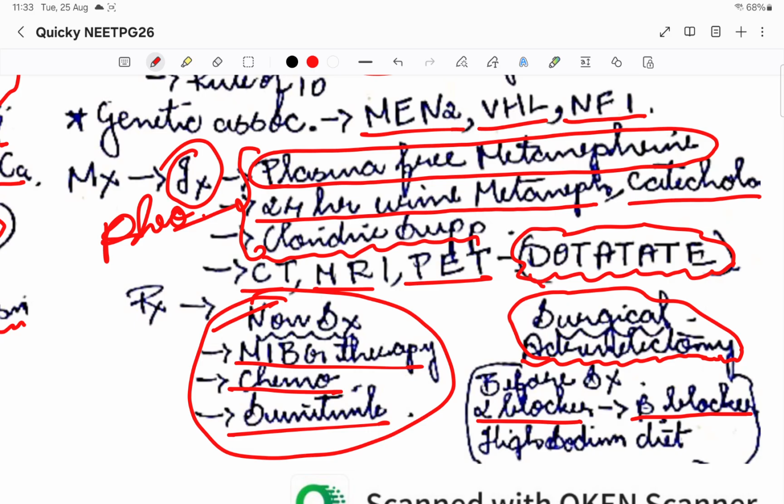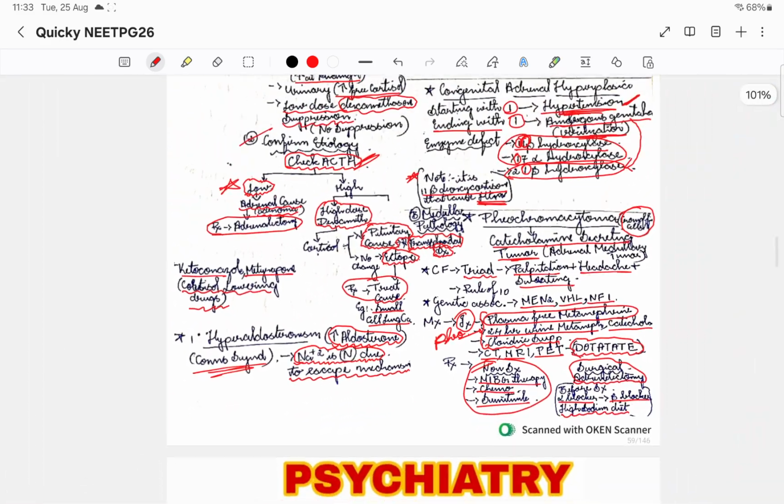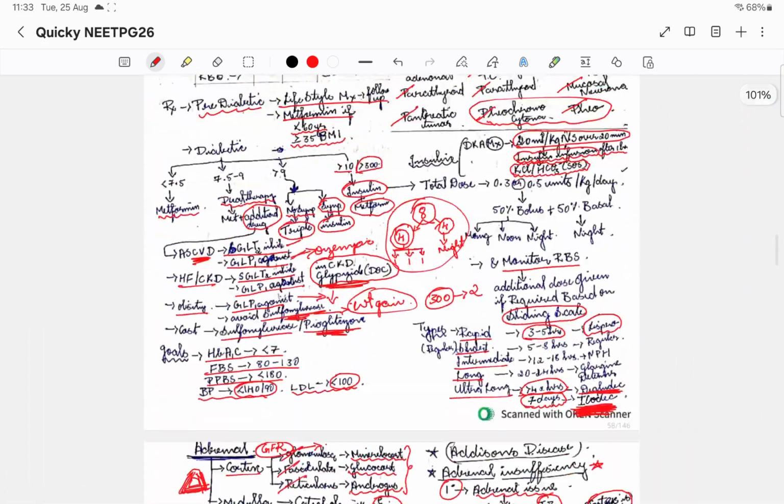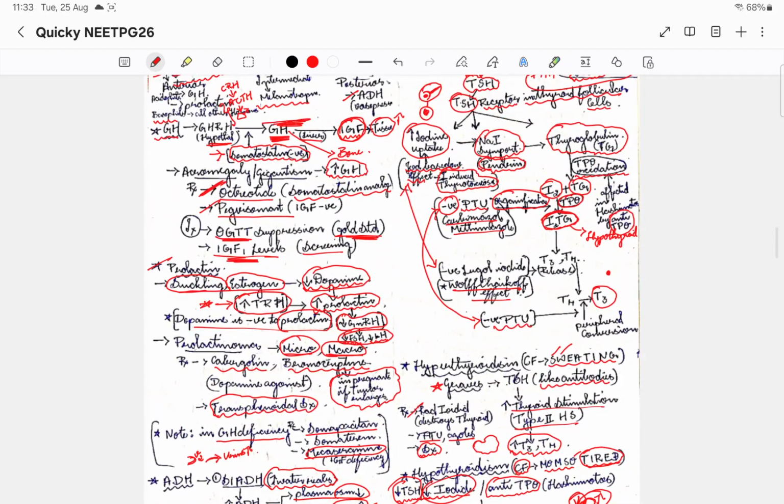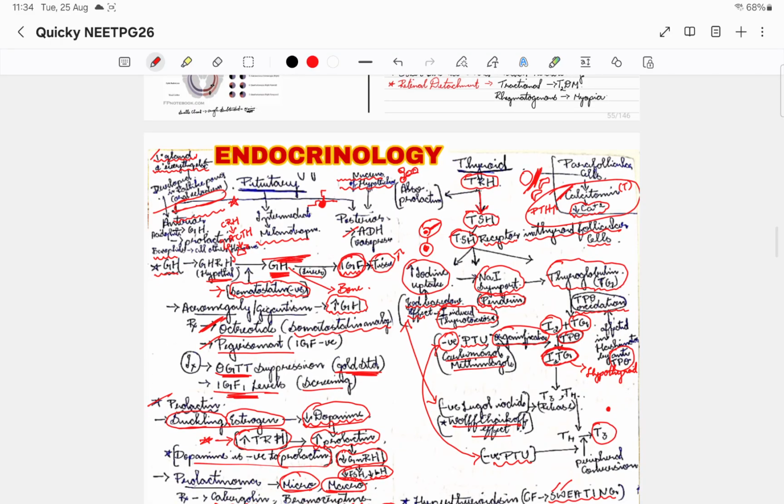Then a high sodium diet should be maintained. Because as we are removing the adrenal gland, aldosterone action will be reduced. Aldosterone reduced means there is no sodium reabsorption, so that is why a high sodium diet should be given before doing adrenalectomy. So these are all the things with respect to endocrinology. You got it right. All the endocrinological organs we discussed, from pituitary till adrenal gland, everything is done.